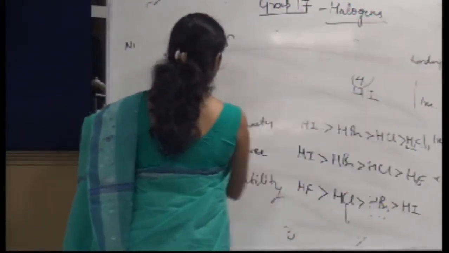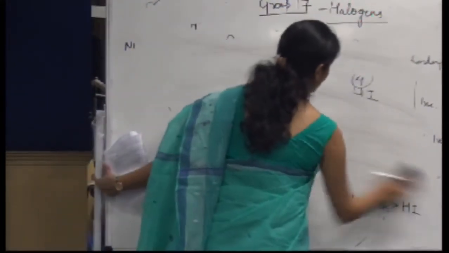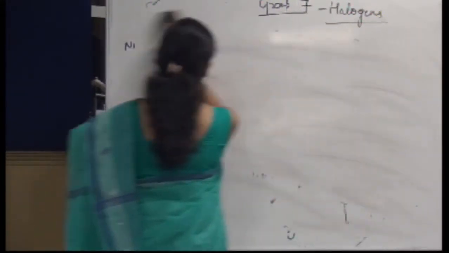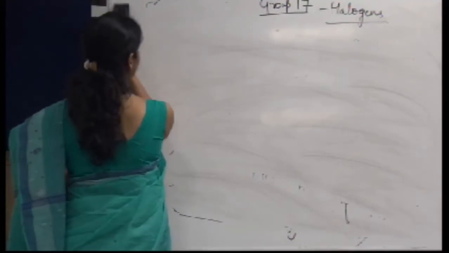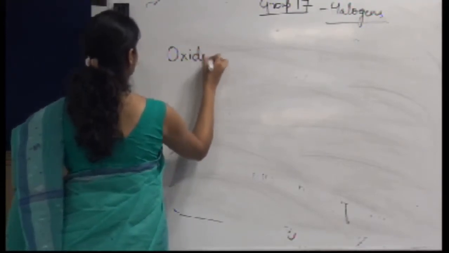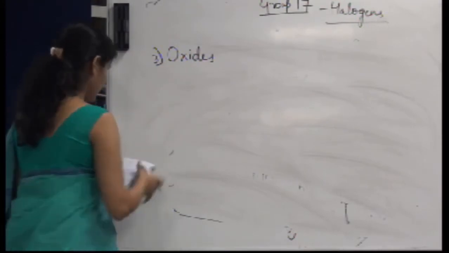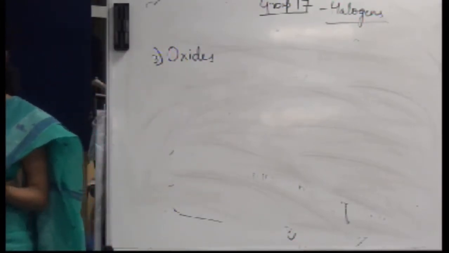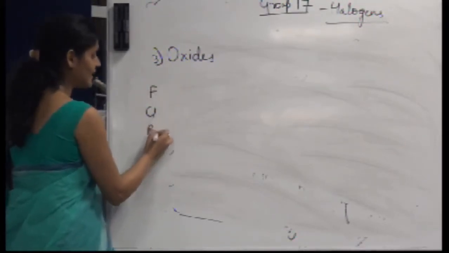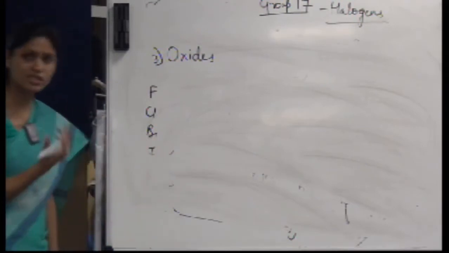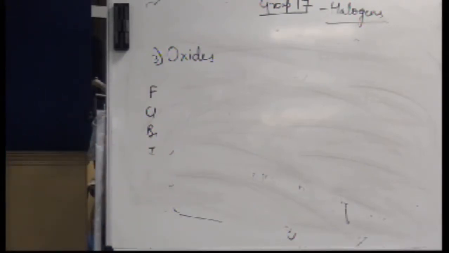The other property is oxides. How do the oxides get formed? How are oxides formed? Because I know halogens are highly electronegative than oxygen. So in case of fluorine and oxygen, can we make an oxide of fluorine? Rather, it will form fluoride of oxygen.